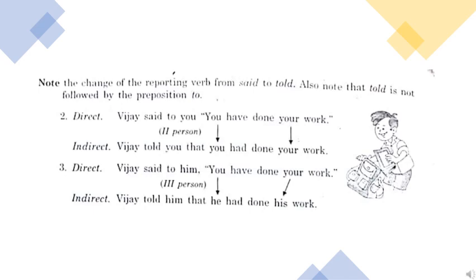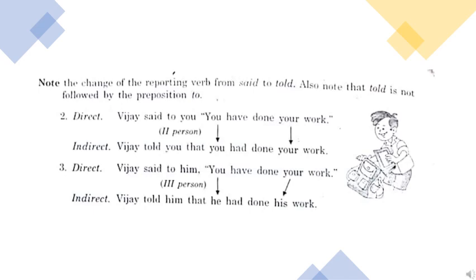Let's look at the third example. Vijay said to him, you have done your work. Children, you and your, second person. Now, him is in third person. So what will you and your become in the third person? He and his, isn't it?